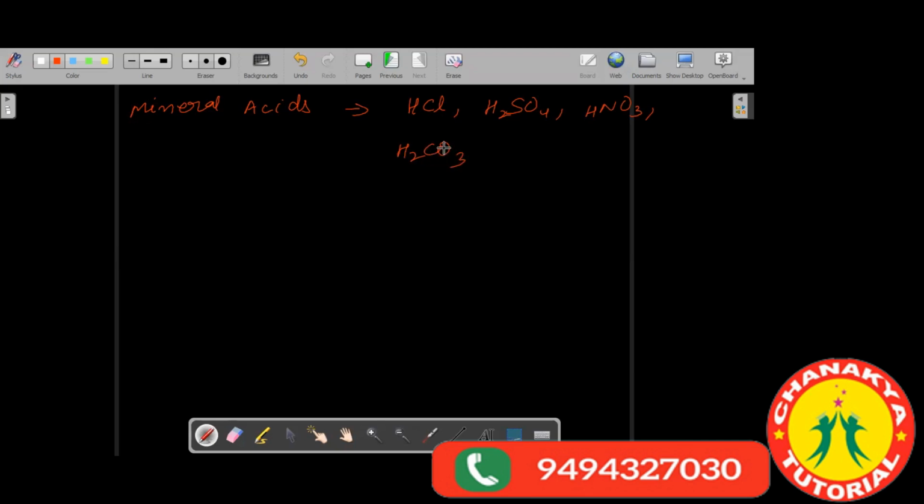Sulfurous acid, H2SO3. These are different mineral acids which are found around us. A number of mineral acids are available. A number of organic acids are also available.